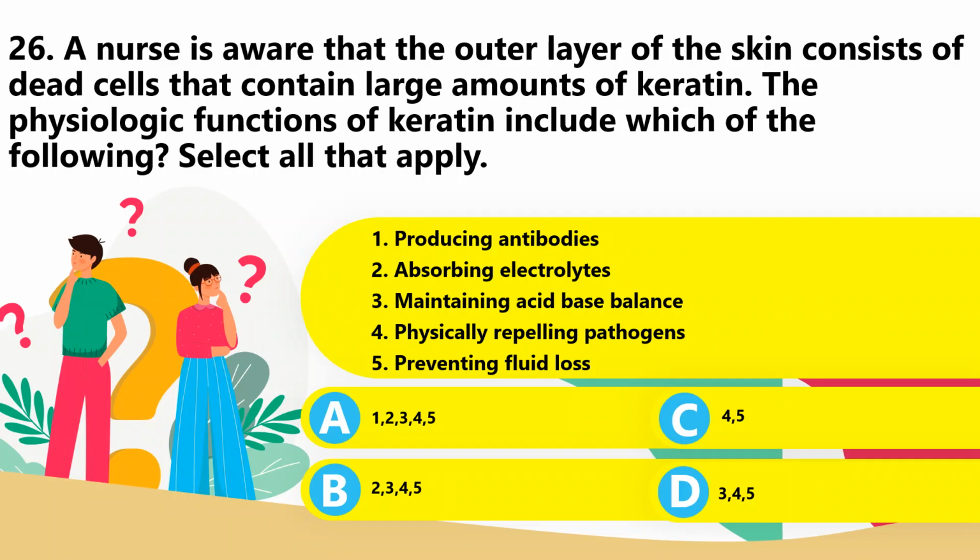Of course, the dead cells of the epidermis contain large amounts of keratin, an insoluble fibrous protein that forms the outer barrier of the skin. The keratin has the capacity to repel pathogens and prevent excessive fluid loss from the body. It does not contribute directly to antibody production, acid base balance, or electrolyte levels. The answer for number 26 is C, 4 and 5 only.